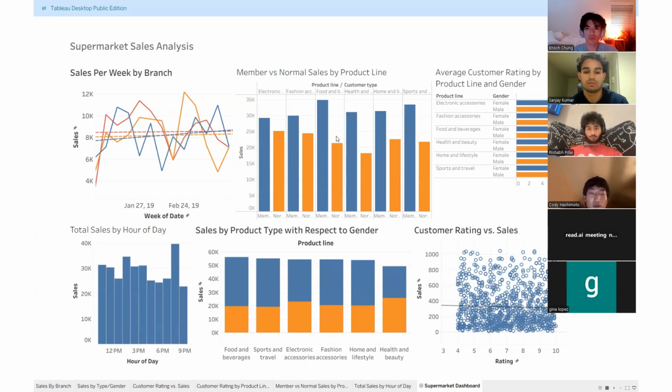This tells management that loyalty members are treating the supermarket as their primary destination for everyday essential purchases. From a supply chain perspective, this is valuable because it suggests member purchasing in this category is more predictable and recurring, which makes demand forecasting more reliable. Food and beverages is also significant because it is the top revenue generating category overall.